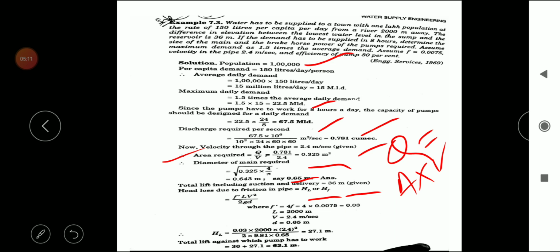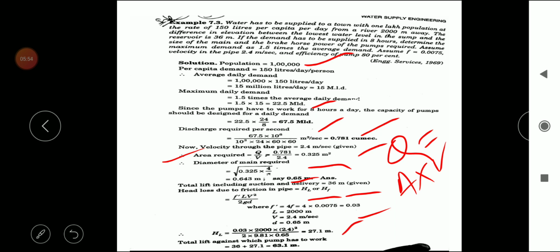Where F is equal to 0.0075, so F dash is equal to 4F. Substituting the value of F in F dash, the value of F dash is 0.03, and L is 2000 meter. The river from the town is 2000 meter, that is L, and V is 2.4 meter per second, and the diameter of the rising main is 0.65 meter. Substitute the values of F dash, L, V, g and D in the head loss due to friction equation. Therefore HL is equal to 27.1 meter.